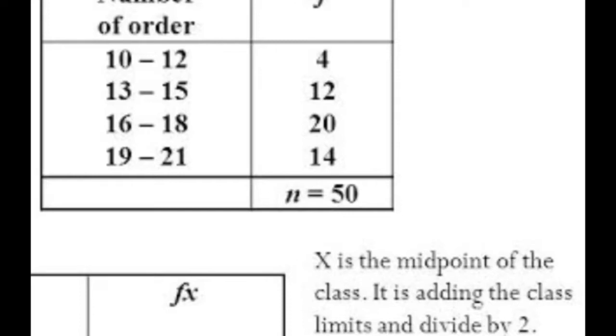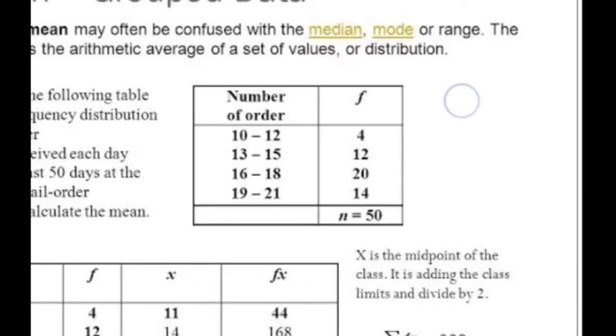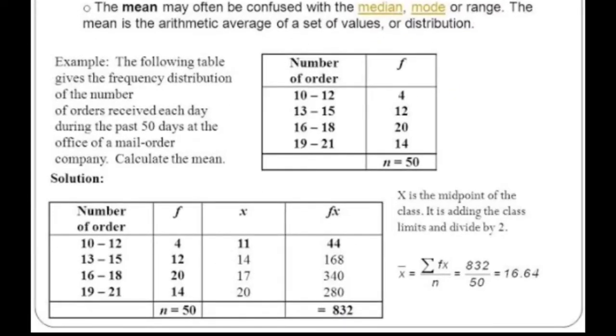So let us take a look at how to get fx and how to get n. Here in the solution we have these classes and frequency. So we have f, but we don't have x. So how to find x?